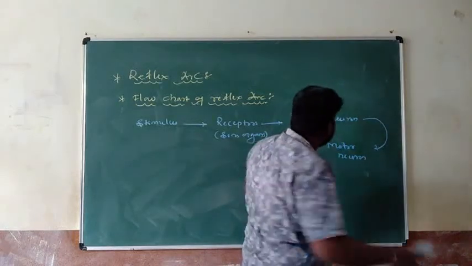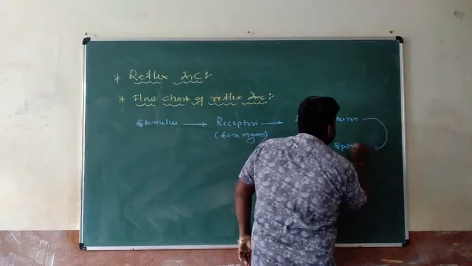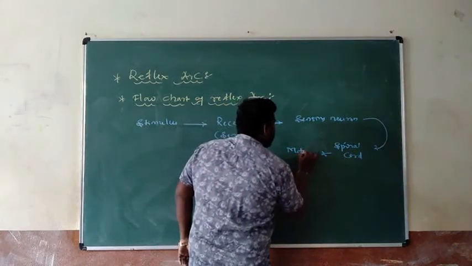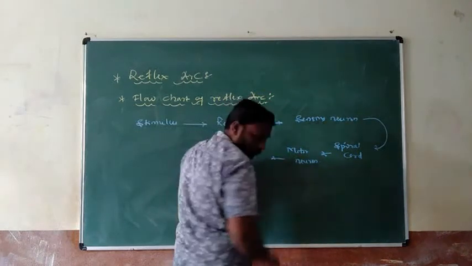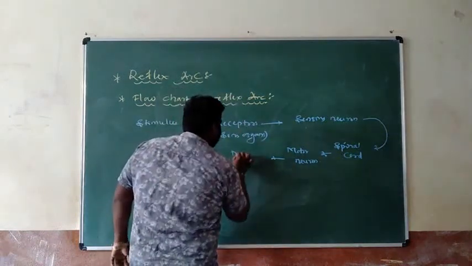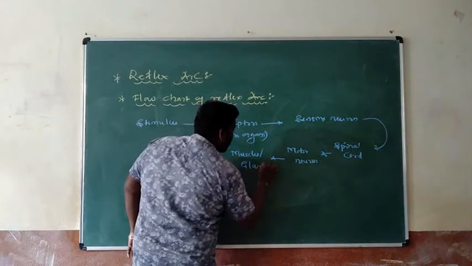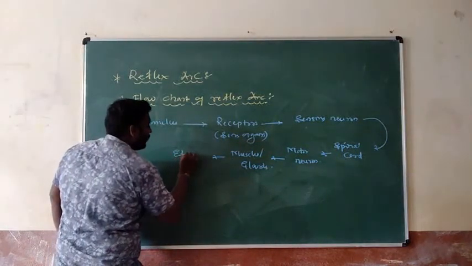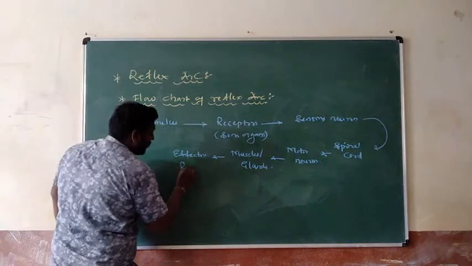Sensory neuron to spinal cord. Spinal cord to motor neuron to muscles or glands. Finally, it interprets what the effectors do. Yes, it means a response.